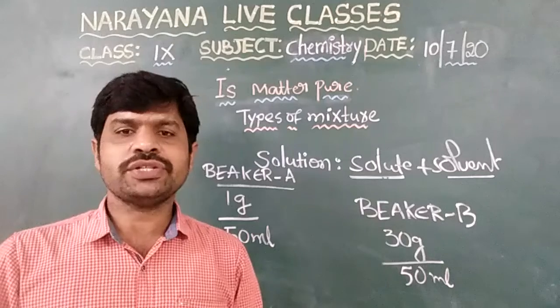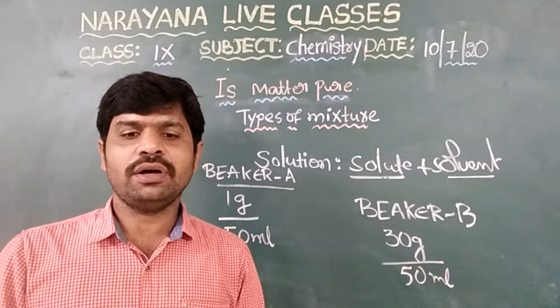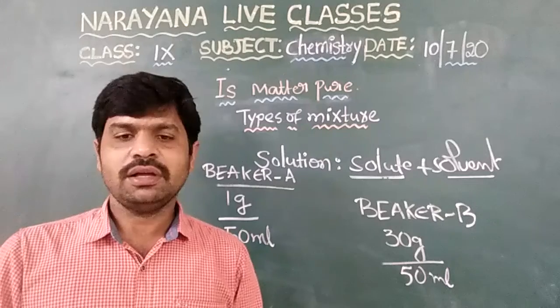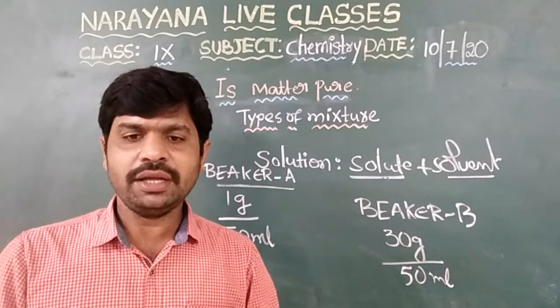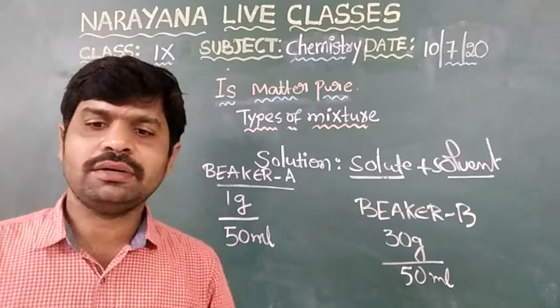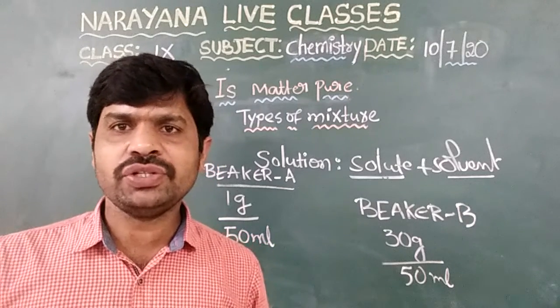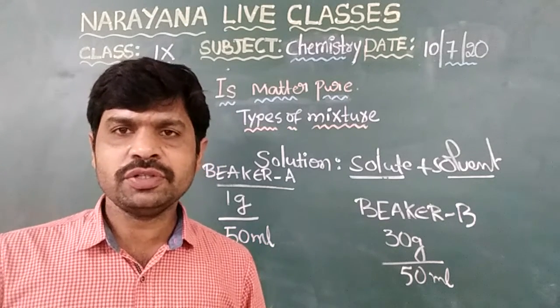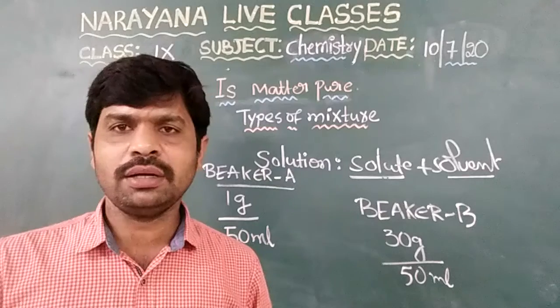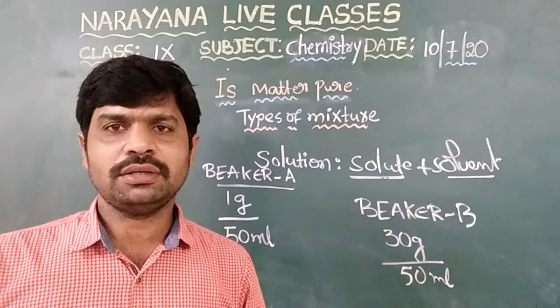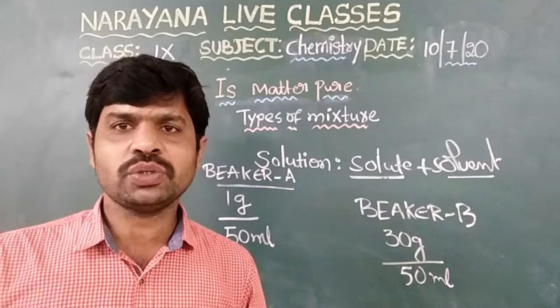Next question, the fifth question. In this we have four questions, A, B, C, D. First question, A. What is lemonade? What is its composition? Simply, lemonade is lemon juice, water, sugar, and salt.